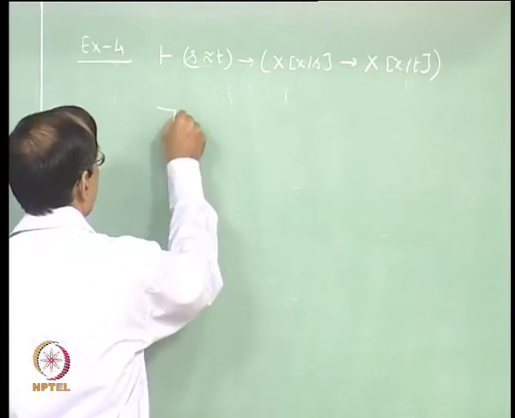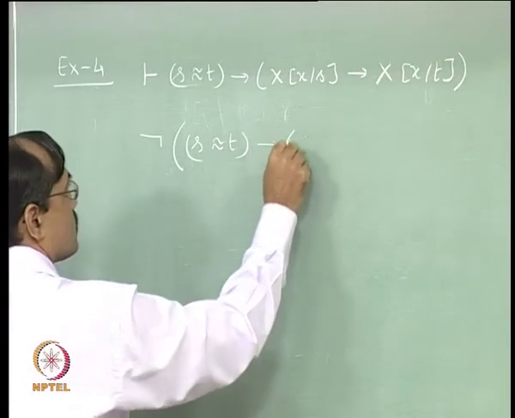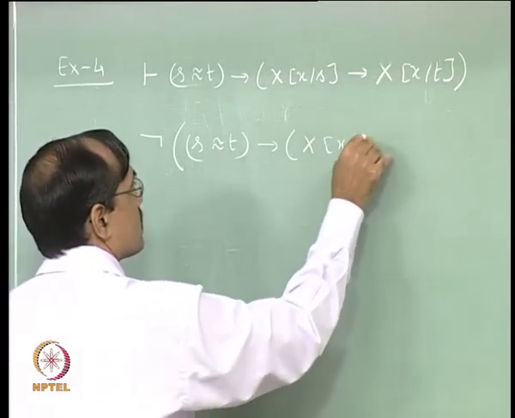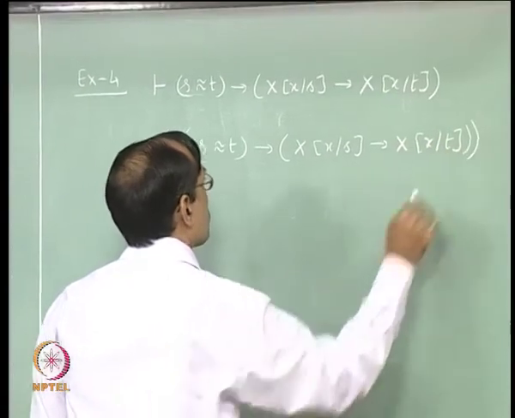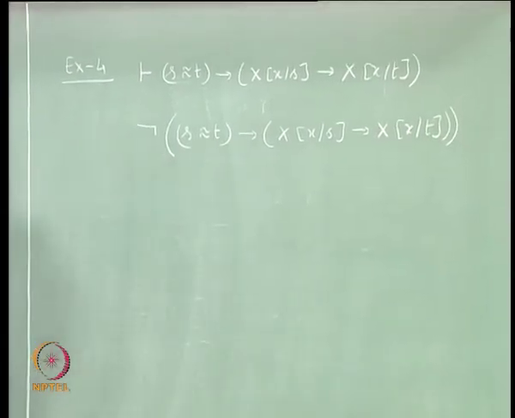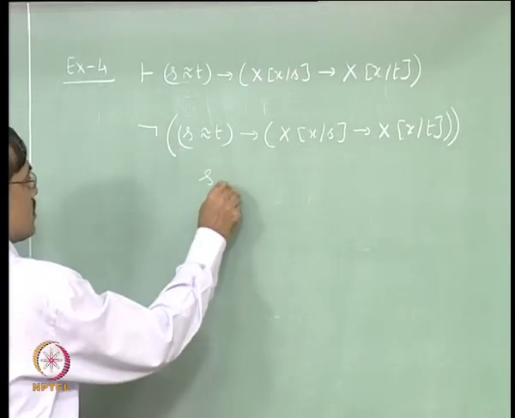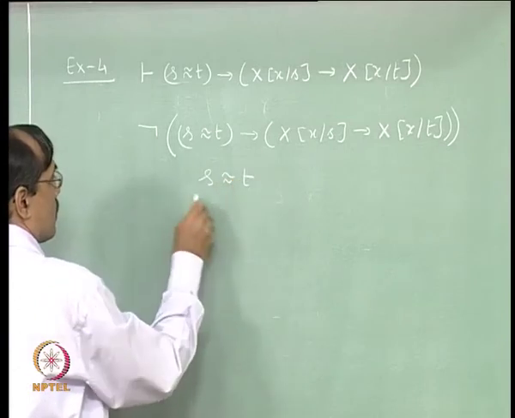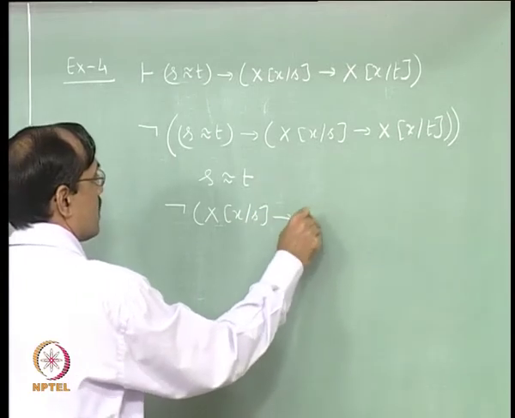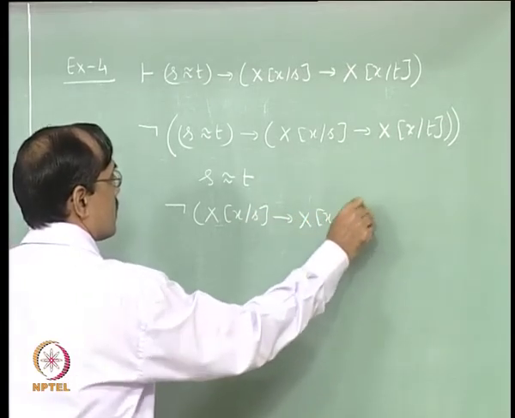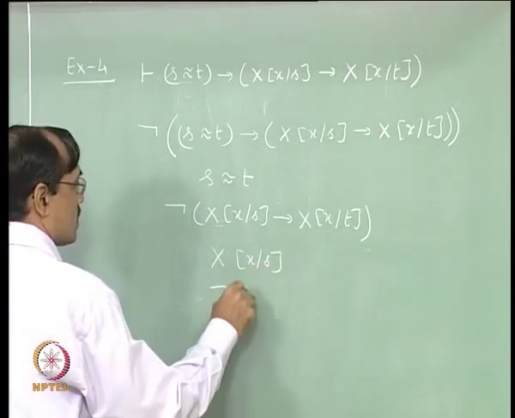So, take the negation of the whole thing, which is s equal to t implies x x by s implies x x by t. Okay. Then not implies is applicable. So, we have s equal to t and not of x x by s implies x x by t, again not implies. So, x x by s, not x x by t, right.